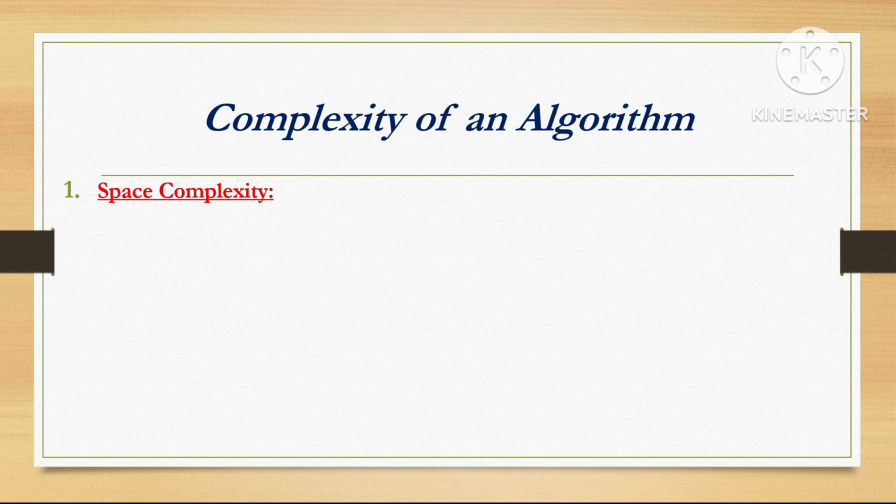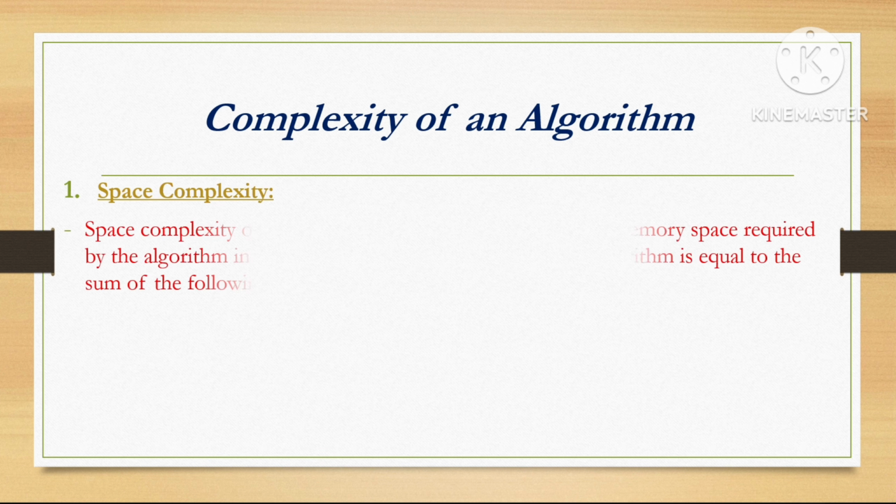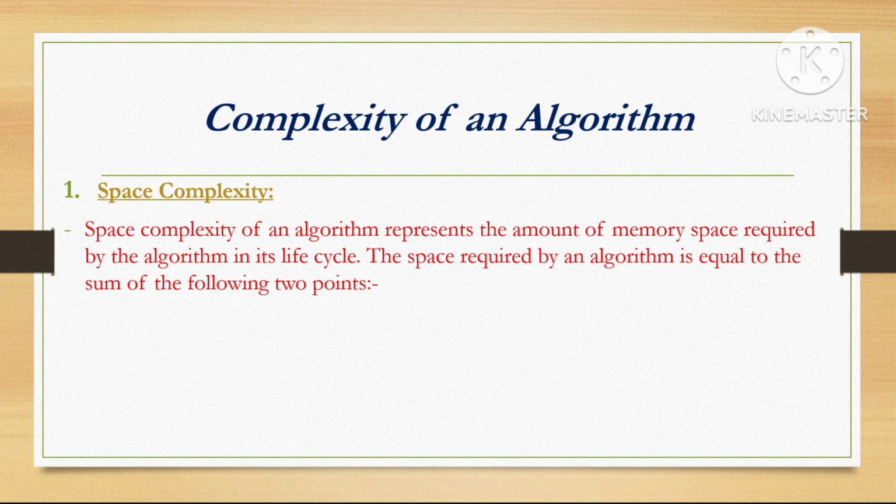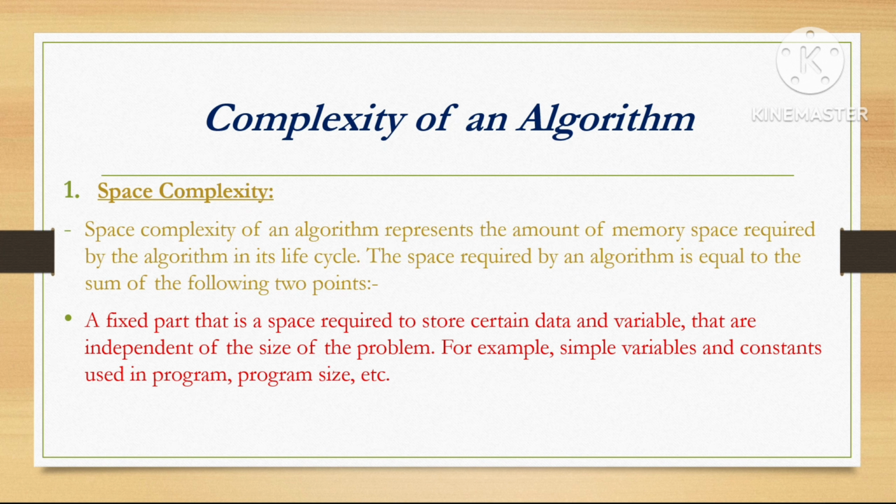First is space complexity. Space complexity of an algorithm represents the amount of memory space required by the algorithm in its life cycle. The space required by the algorithm is equal to the sum of the following two parts. A fixed part is the space required to store certain data and variables that are independent of the size of the problem.